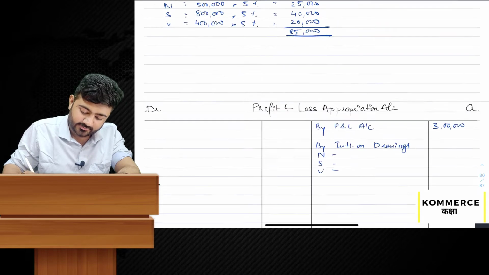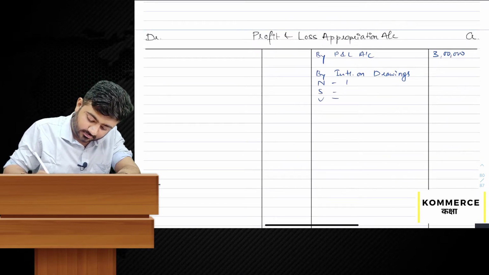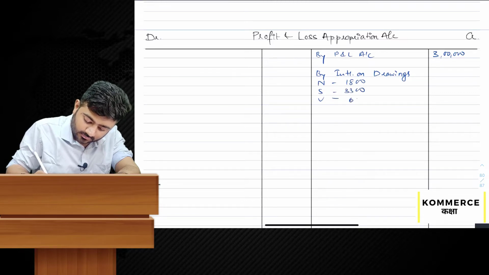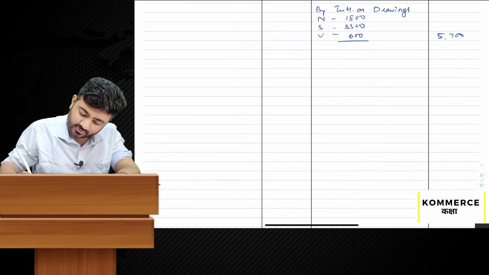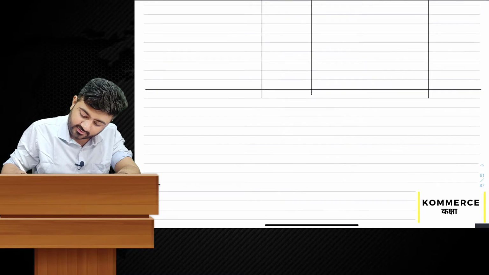Total 5,700. All the entries in the credit side are over, so let's total it: 3,05,700.